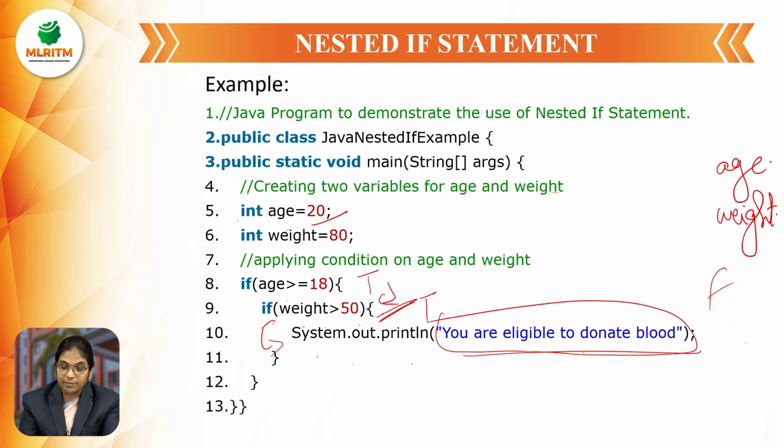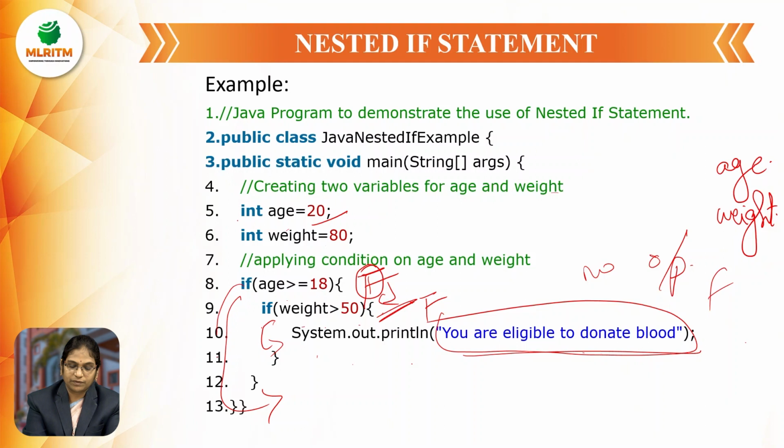And let us imagine the situation. This condition is true, but this is false. Then it comes out of the loop. No output is going to be displayed. And let us imagine another case. This is false, directly comes out of the program. If it is true, enters the second condition and checks the condition.